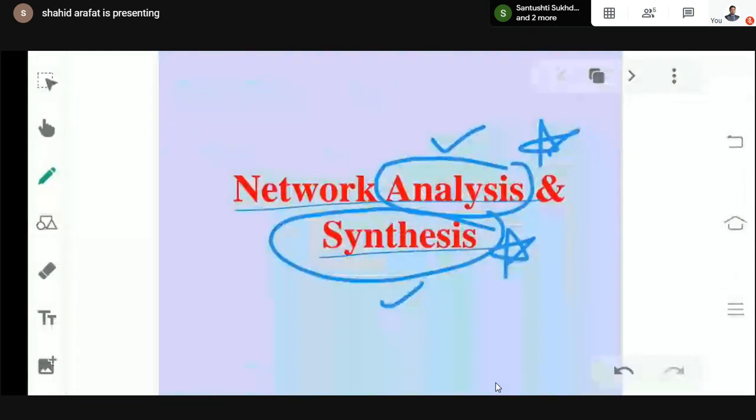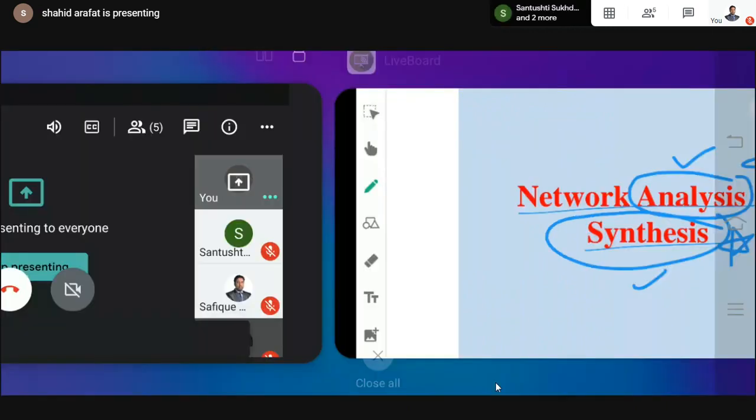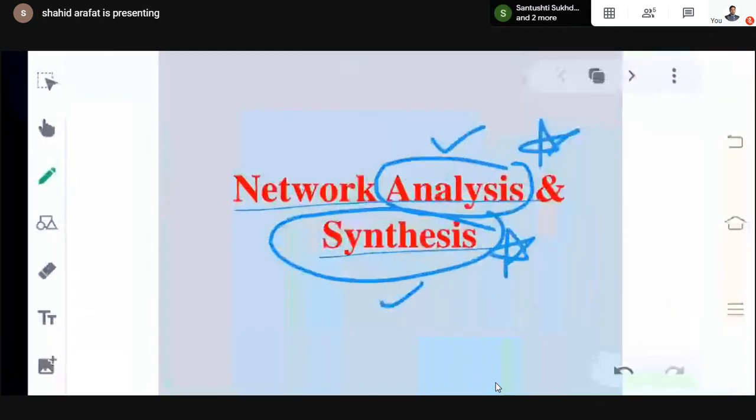But in the case of a synthesis problem, you may have n number of results because the category of synthesis problem is a little bit different. In a synthesis problem, what will happen? We will have the source, that is the excitation, and the target will be given to us, that is the response. So we will have to achieve the response by utilizing the given excitation. For that, we will be designing the network.